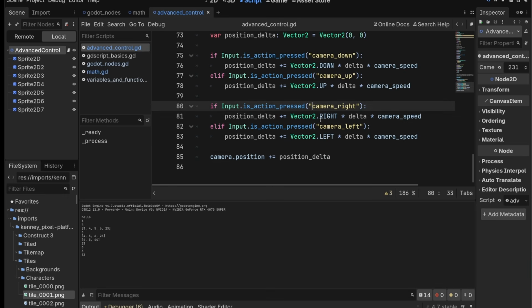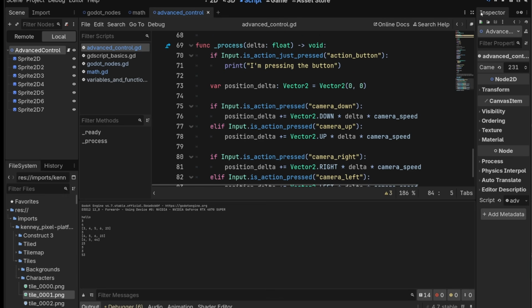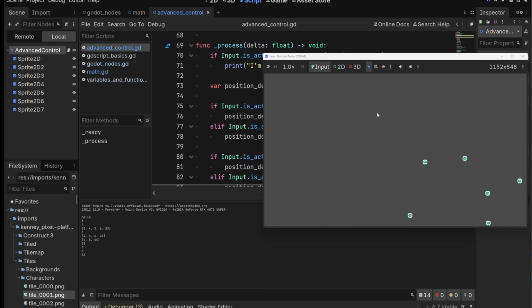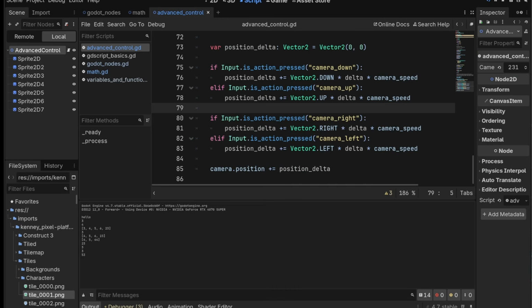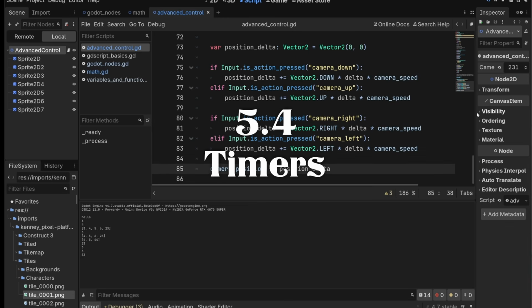Cool. Okay, so that's all fine and good. We can move a camera around a scene, and that's almost something that might happen in a game, right? Let's do one last part of this section. We're going to talk about time. We've talked about space. Let's now handle time.